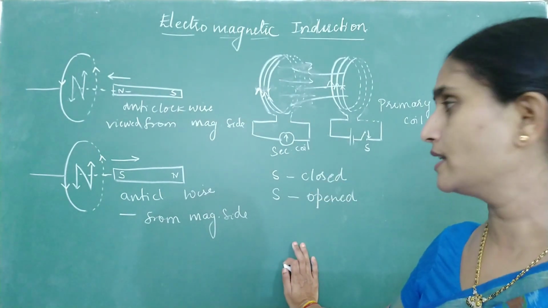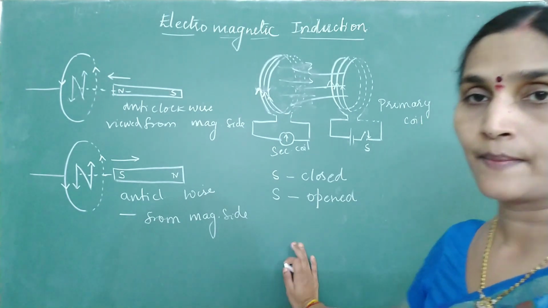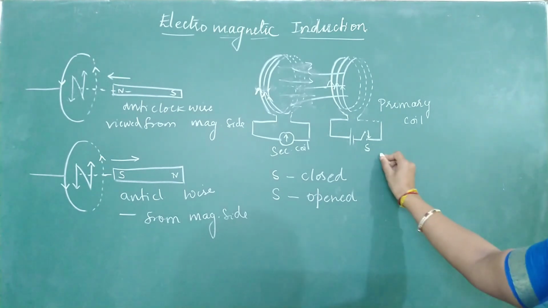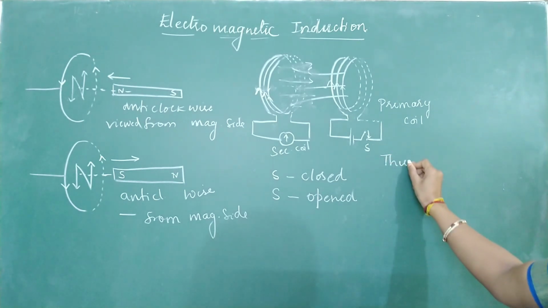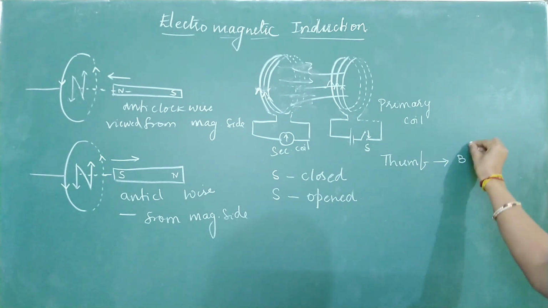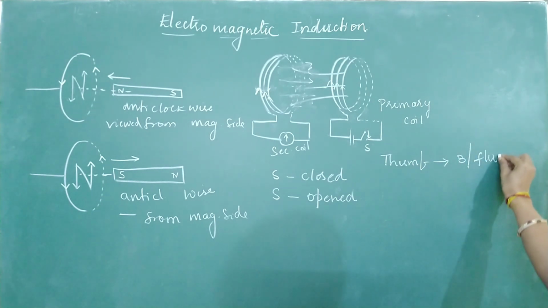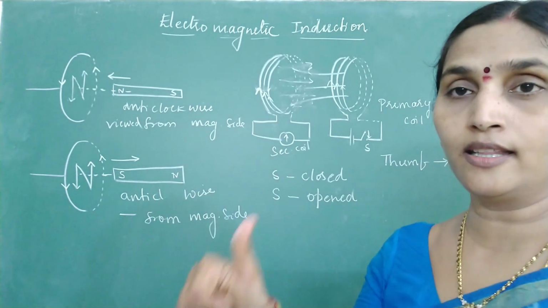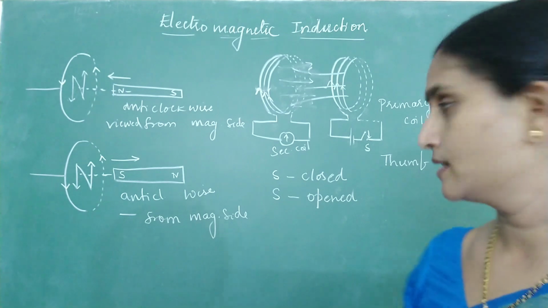But instead of going through all this increasing and decreasing procedure, now I'll tell you one shortcut method to identify the direction of induced current. First try to understand this rule. Step 1: put the thumb of your right hand in the direction of magnetic field or flux.